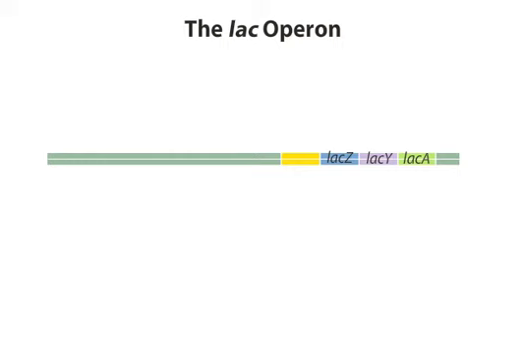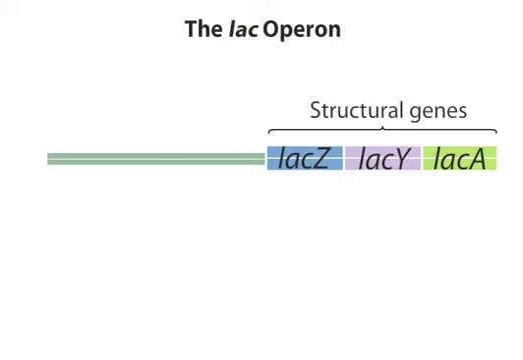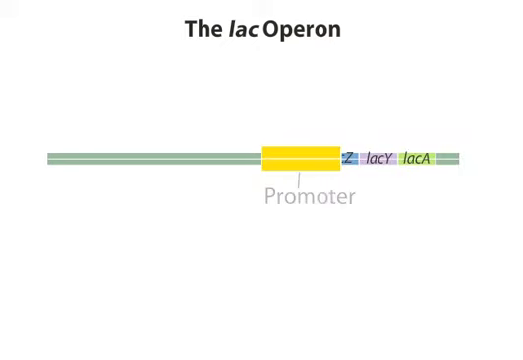At one end of the Lac Operon is a set of structural genes, lacZ, lacY, and lacA, that encode the enzymes necessary for metabolizing lactose. These three genes have a common promoter.